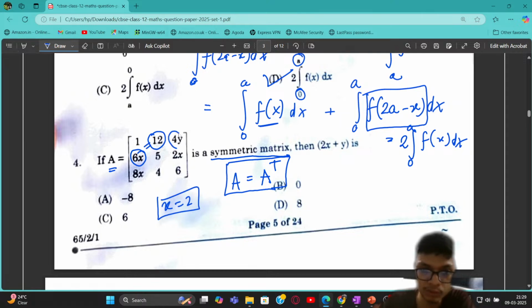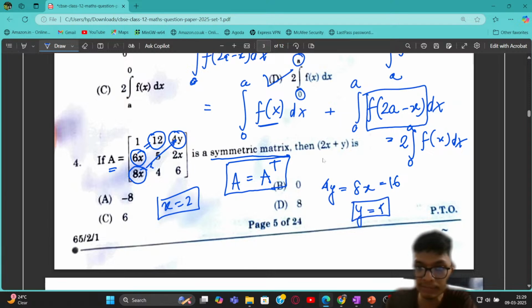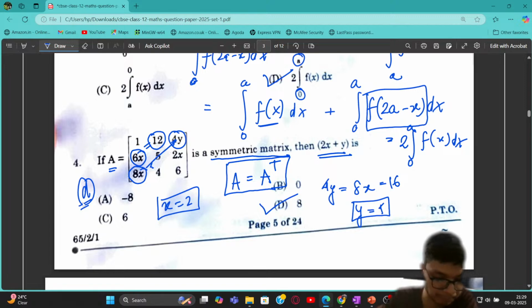And similarly, 4y should be equal to 8x. So from here, x is basically 2, so 8 times x is going to be 16. And from here, y is going to be equal to 4, right? Now you take the value of this summation, that is 2x plus y. So 2x is 4, and 4 plus 4 is going to be 8. So again, you can see option number D is going to be the correct answer, right? Very simple, clear for everyone, right?